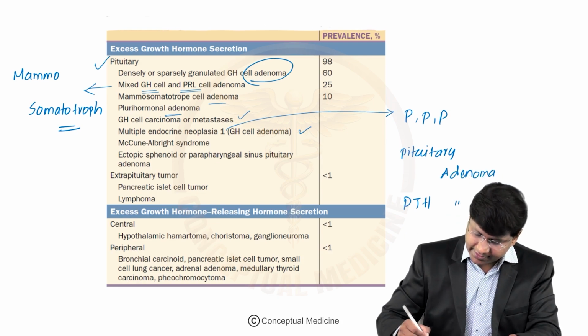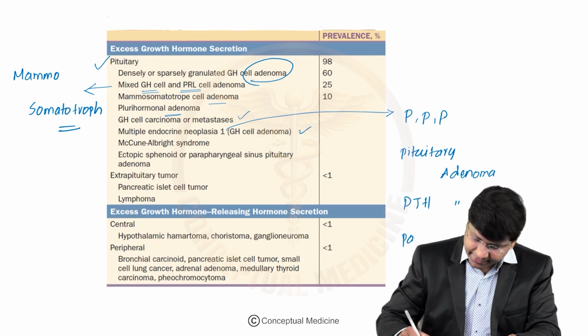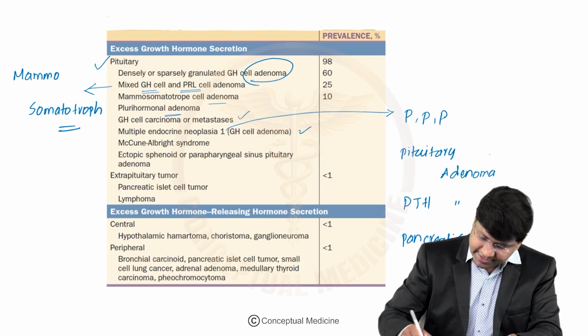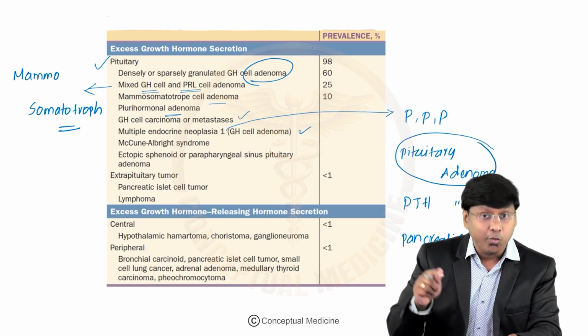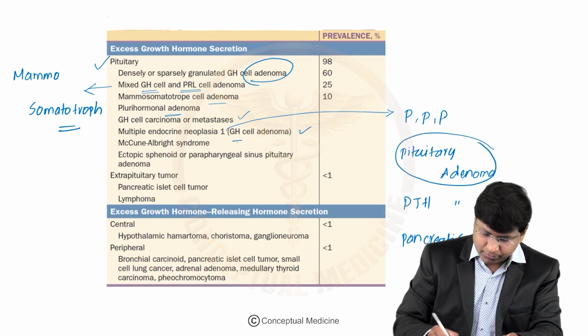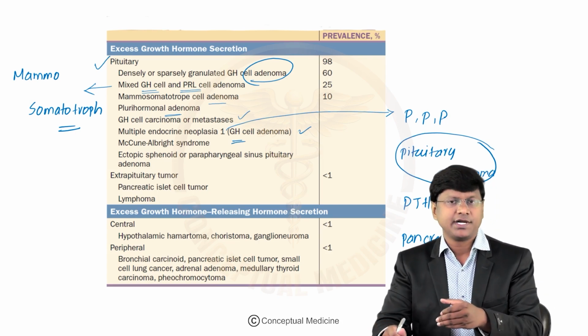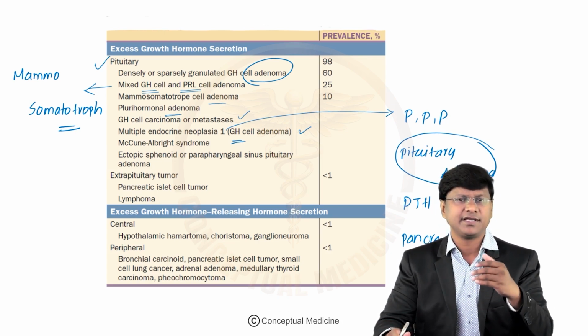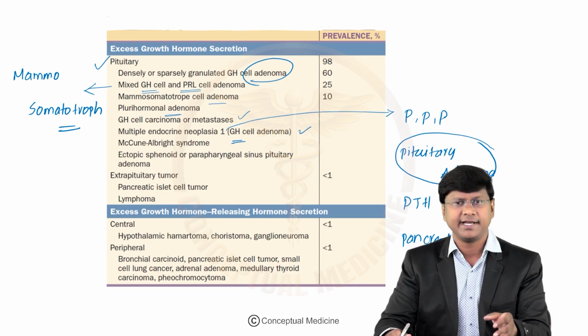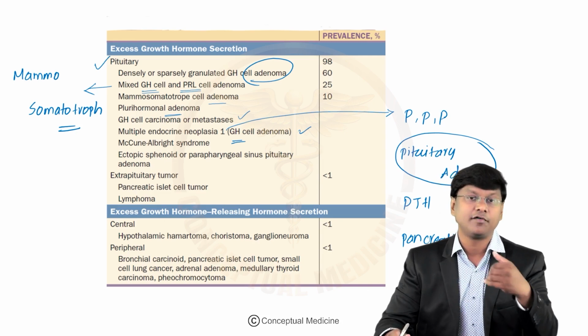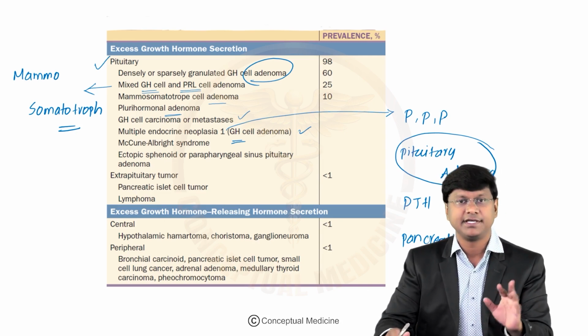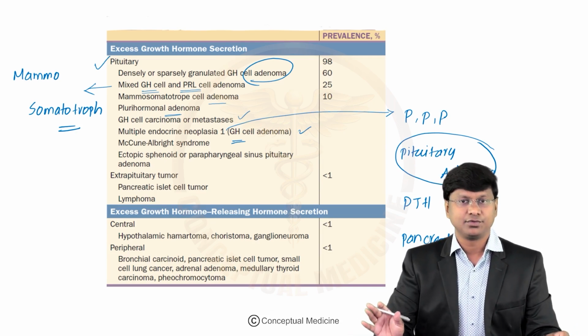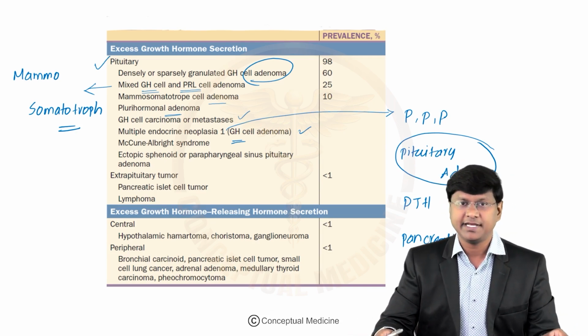And the third important abnormality is the pancreatic adenoma. So what is that pituitary adenoma of your MEN1? One, it can be growth hormone cell adenoma. See, the pituitary adenoma can be of any type, like somatotroph, like prolactinoma, anything. But one type of pituitary adenoma is the growth hormone cell adenoma, which can also make the individual land up in acromegaly.